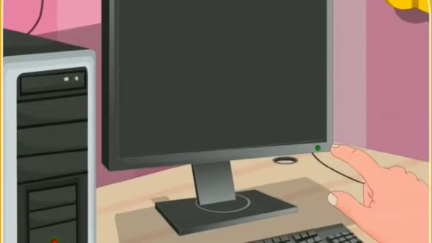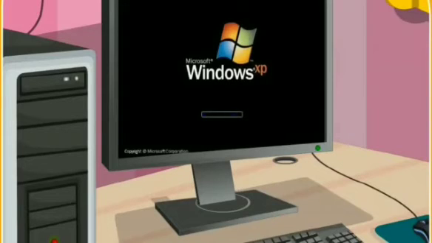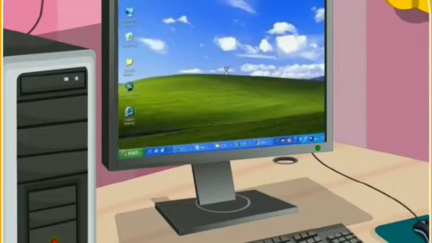A green light is glowing, but nothing has appeared on the screen. Relax, Rini. It may take some time to show the main screen as the system is booting up. Look, the desktop is appearing on the monitor. Yes, the computer is starting up.